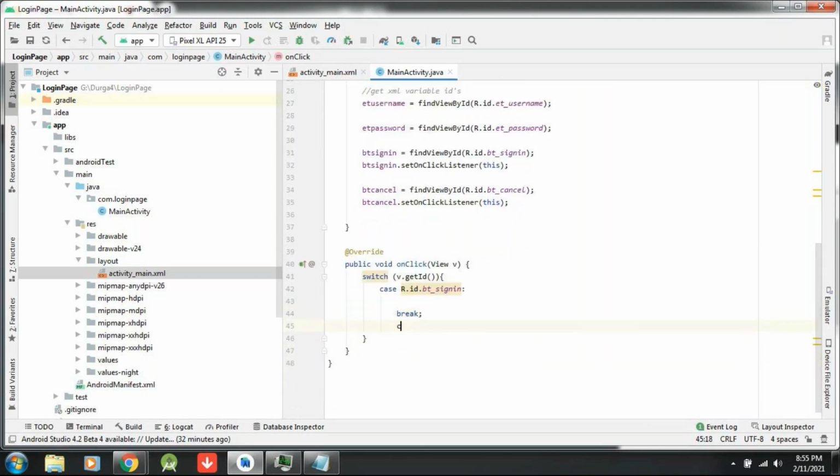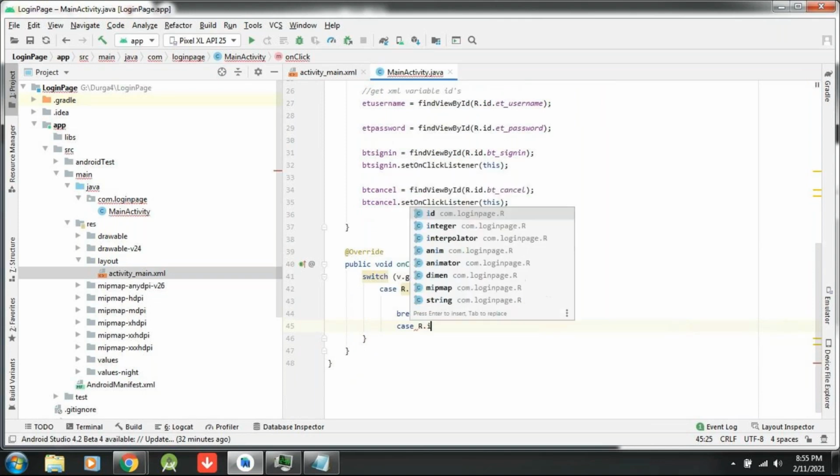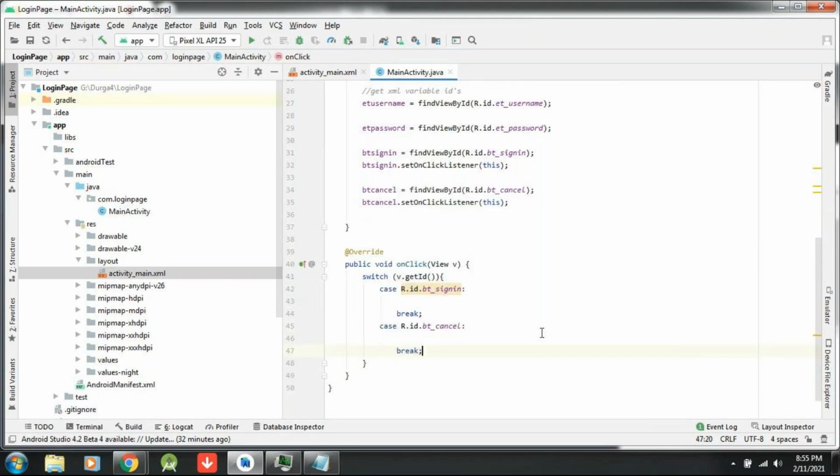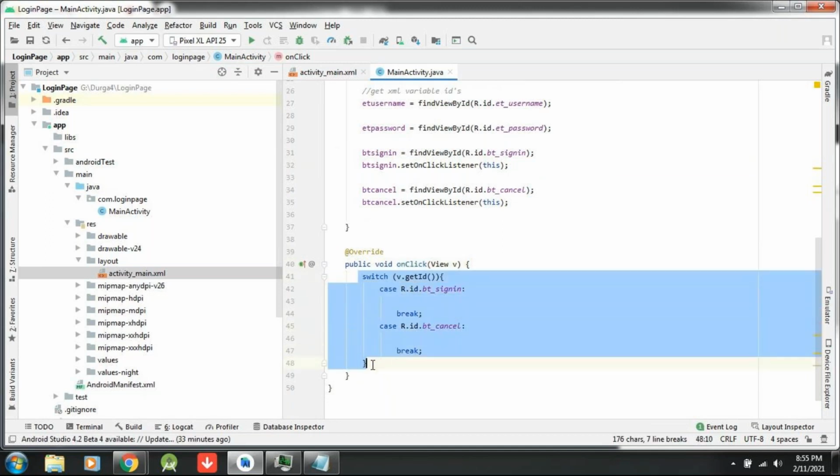Similarly, for the second button, I add case R.id.bt_cancel. For example, if I add one more button, what do I need to do? Find the view by ID of the third button and set the onClickListener. In the switch it is already there, just add another case: R.id.third_button, break. That's enough.